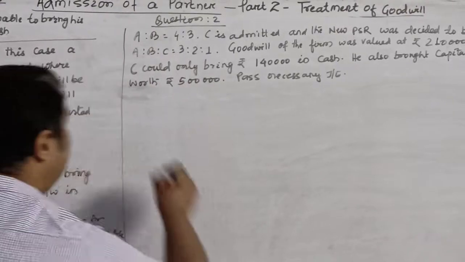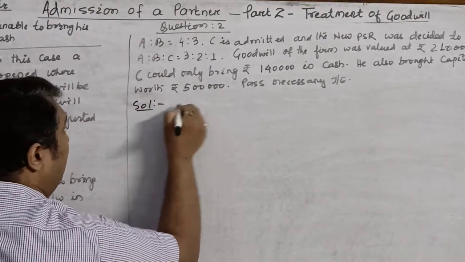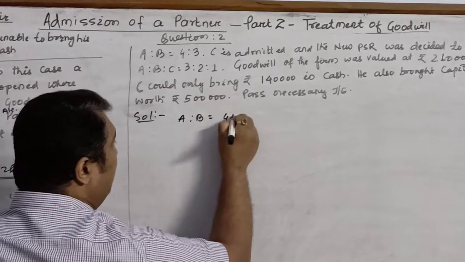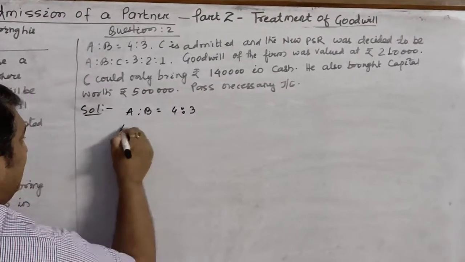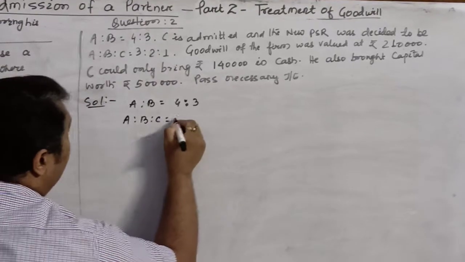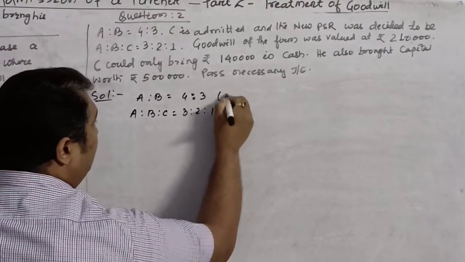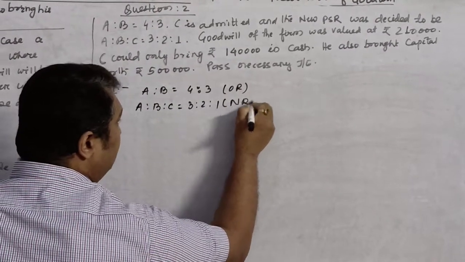Here I have taken a question that A and B are partners. You can take the solution over here. A and B are partners sharing profits and losses in the ratio 4:3. C is admitted, and after his admission, the new ratio is decided to be 3:2:1. So this is the new ratio.